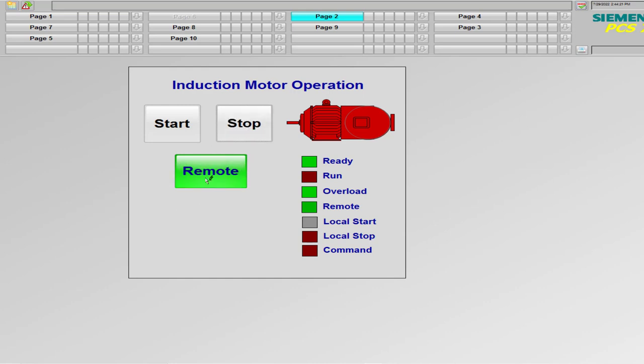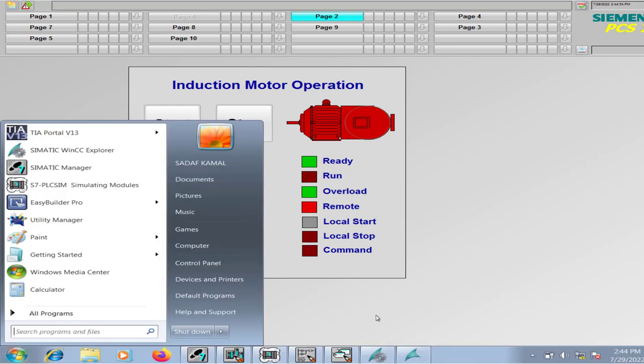The operating mode would be changed as well from the HMI, like this one, local mode and remote mode of motor operation. So let's start making the logic in the semantic manager.